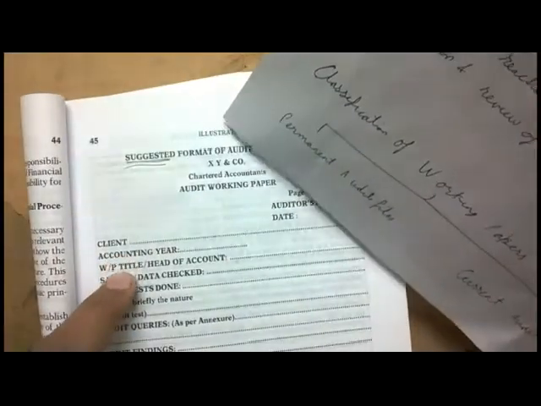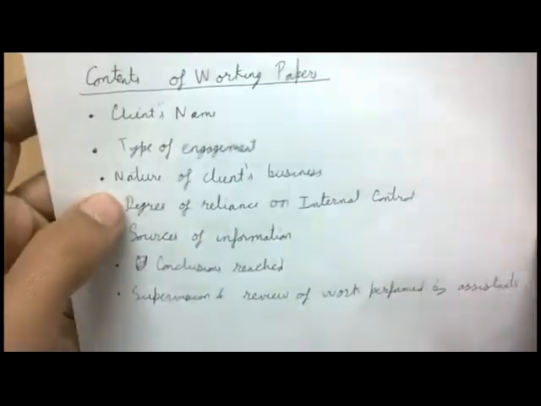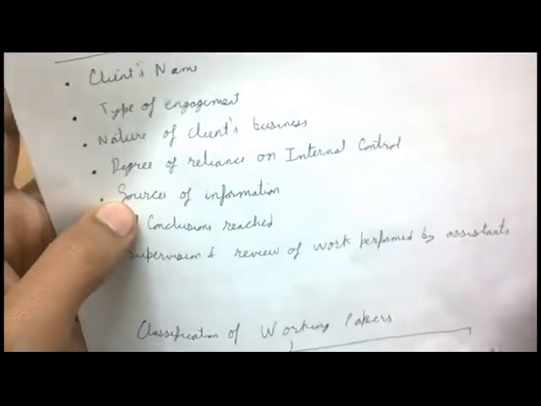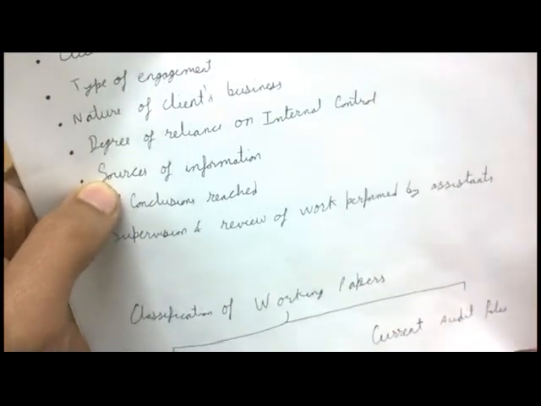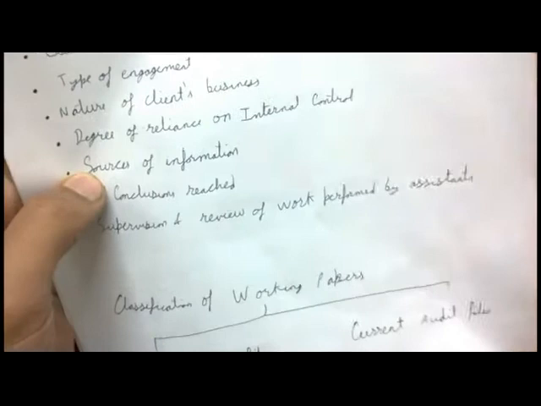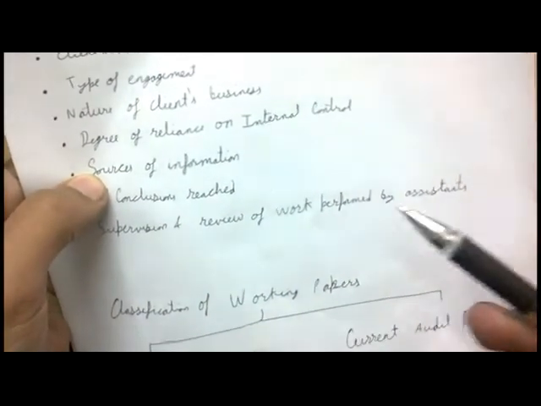Earlier I showed you that the name of the client and the accounting year are all clients' details, but they are not the same as these because this is not a universal format, as I earlier told you. Right, so now we have the client's name, the type of engagement, the nature of the client's business, and the degree of reliance on internal control. First of all, you audited the internal control, and you found whether the internal controls are effective or not. If the internal controls are not effective, then you won't place reliance, that is, you won't rely on those internal controls.